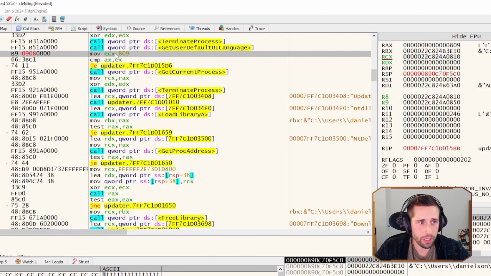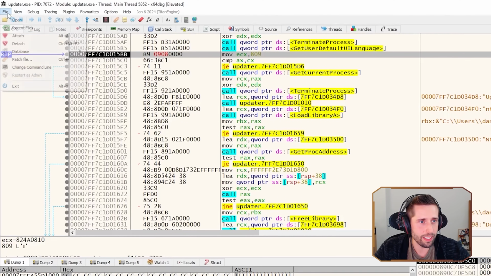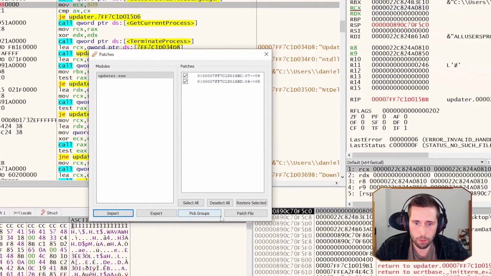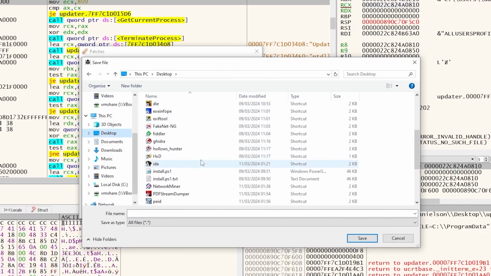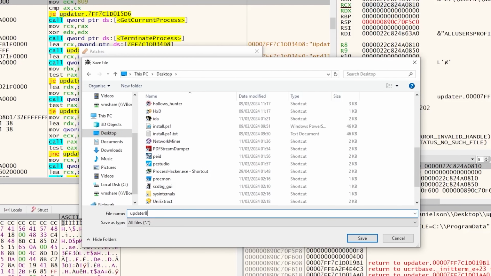And something really cool here is we can go to File and Patch File. This will allow us to directly modify the malware's code. So this won't just be in this debugger session. Every time we run the malware now, the code is going to be changed to look for the language that we tell it to look for. So we're going to do that, and we're going to call this updater 2. Actually, let's call it updater patched, and save that.